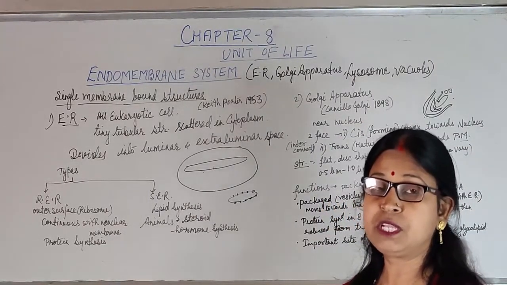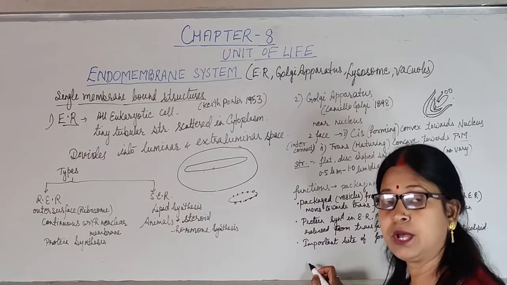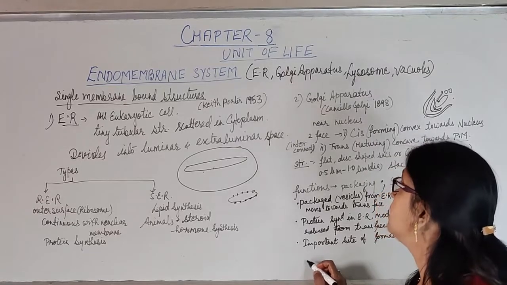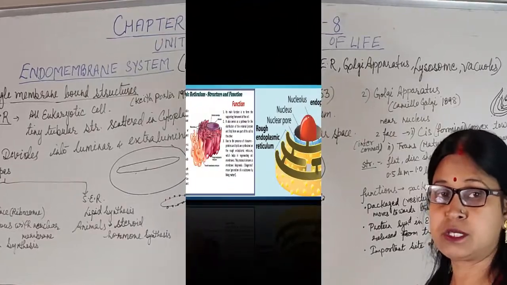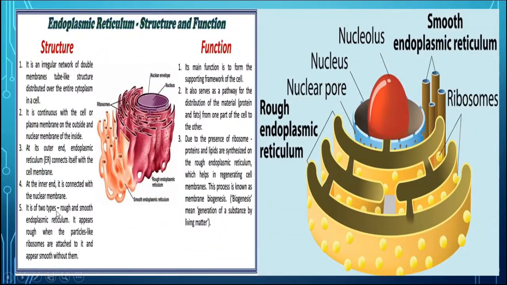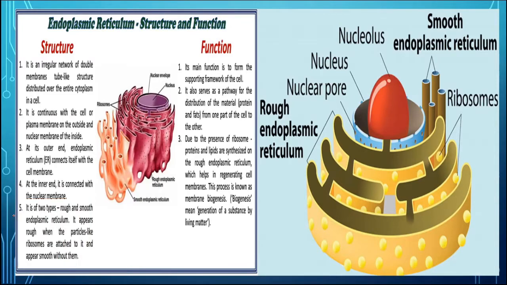So in this way, these functions are performed by Golgi apparatus in eukaryotic cell. Now we will start the next cell organelle, that is lysosome and vacuoles. Endoplasmic reticulum is another very important organelle present in all the eukaryotic cell, plant as well as animal cell.